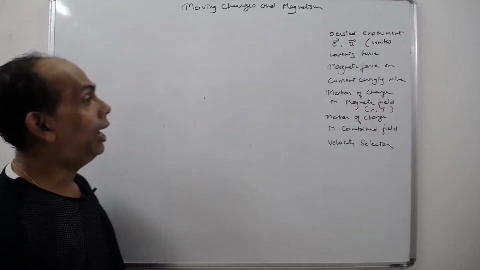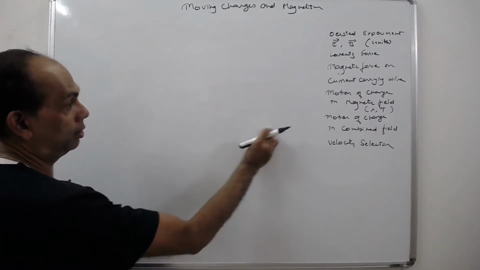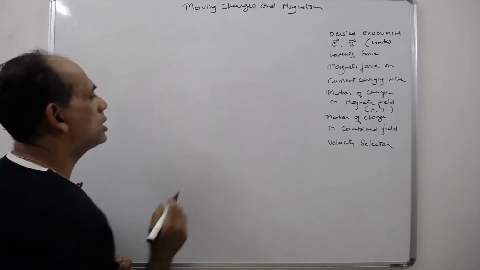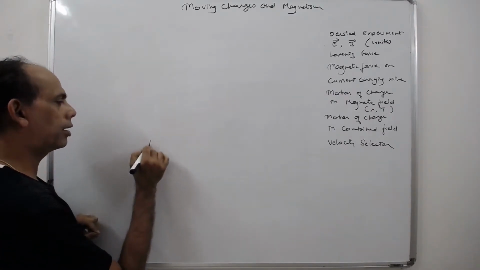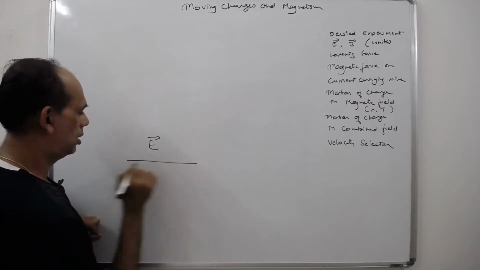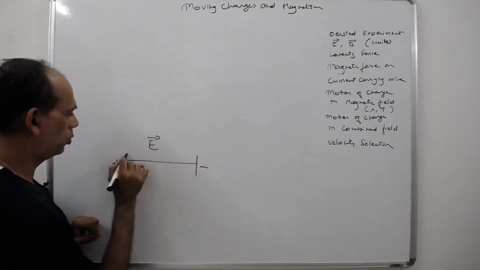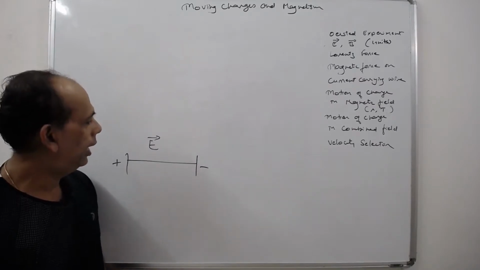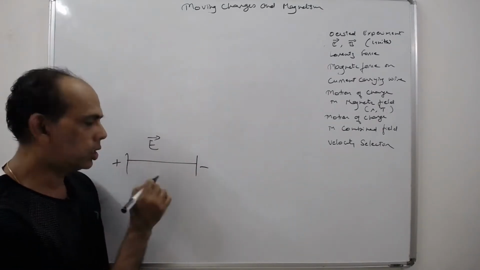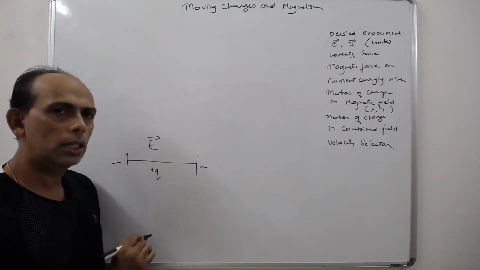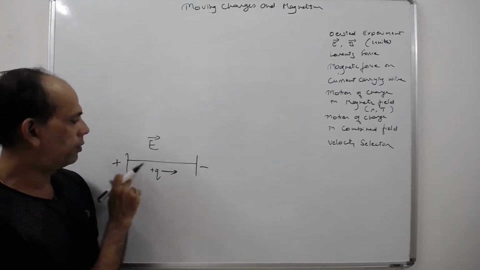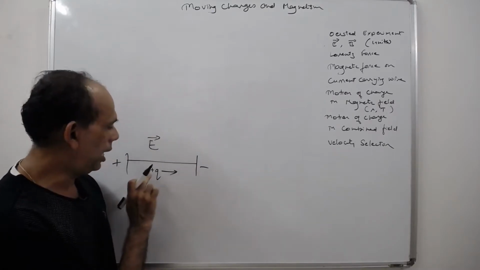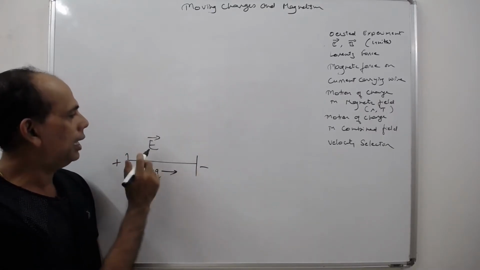And there is another thing. Say a charge is kept in an electric field. Let us say this is the electric field, right here, plus to minus. These are the two poles of the electric field, and you place a charge inside it. Say it is a plus charge. This charge will be pushed to this side, because plus will repel it, minus will attract it, and it will move in the same direction as this.